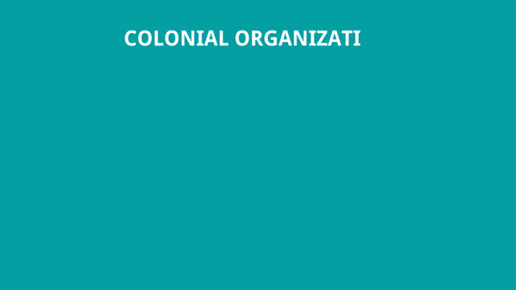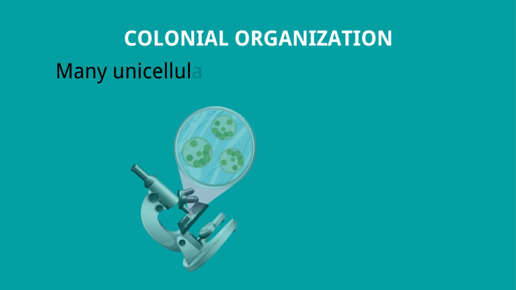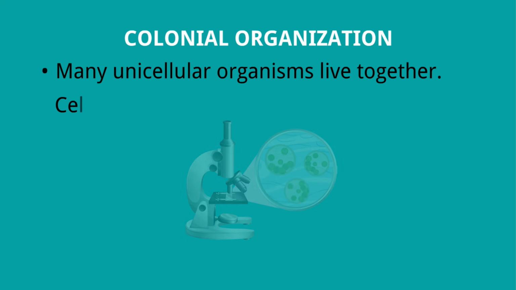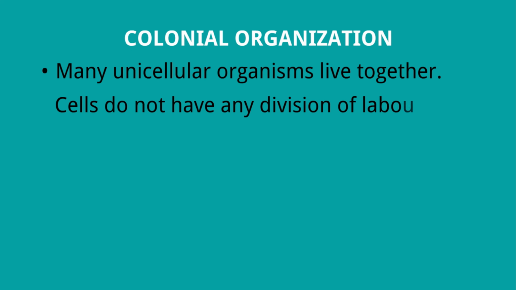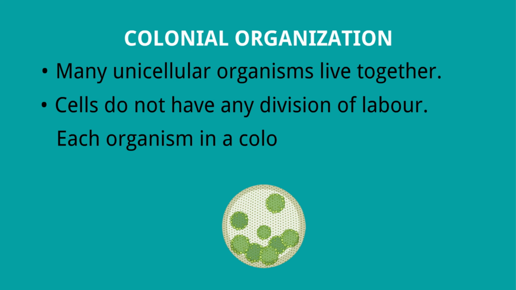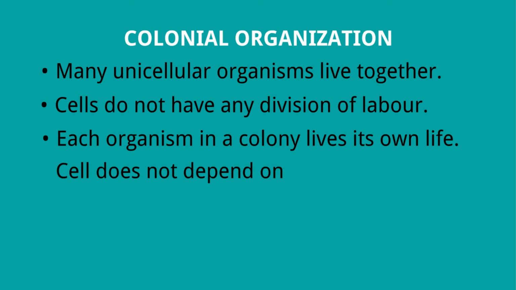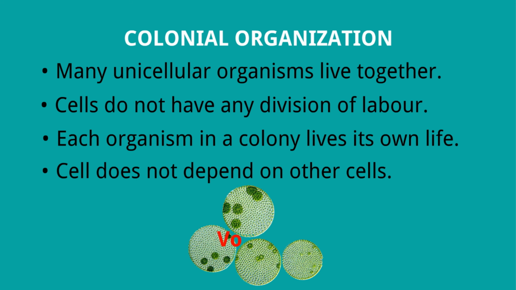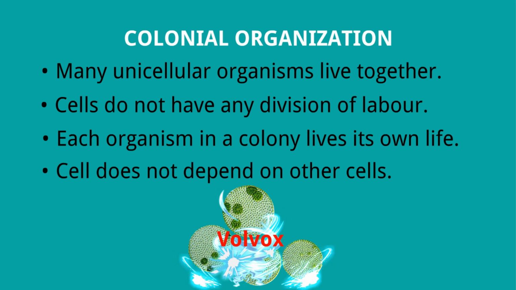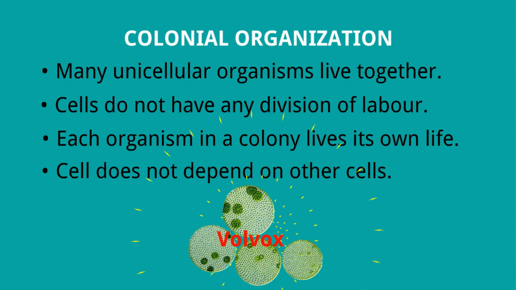Colonial organization. In the colonial type of cellular organization, many unicellular organisms live together, but do not have any division of labor among them. Each unicellular organism in a colony lives its own life and does not depend on other cells for its vital requirements. Volvox is a green alga found in water that shows colonial organization. Hundreds of Volvox cells make a colony.